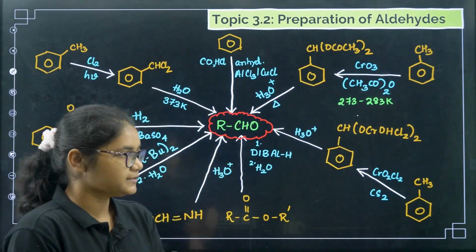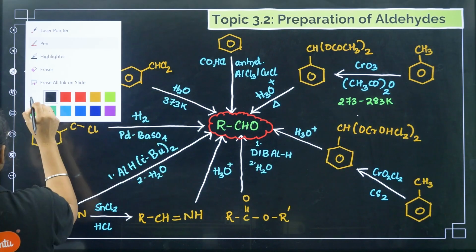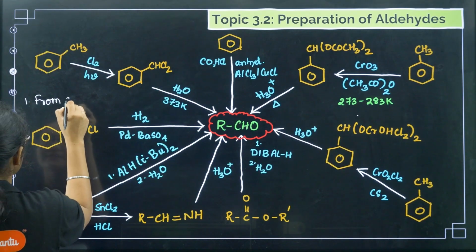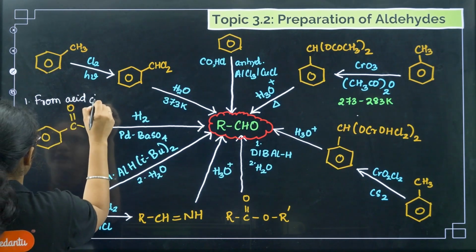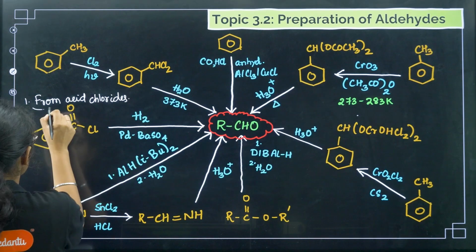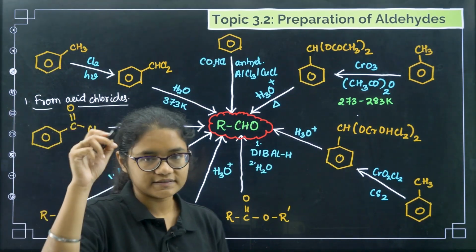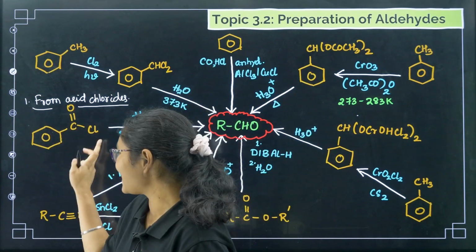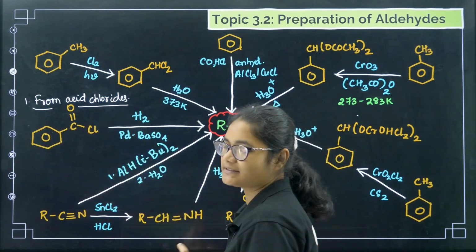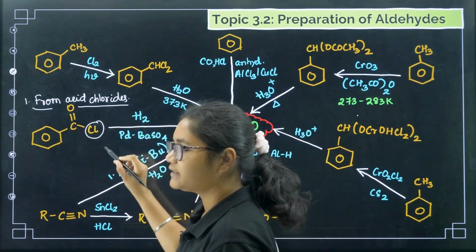From acid chlorides. So this is your first method, number one, from acid chlorides. You can see this group RCOCl, this group is called as acid chlorides. So here if you treat with H2 palladium barium sulfate, then this Cl group will be replaced with H group.